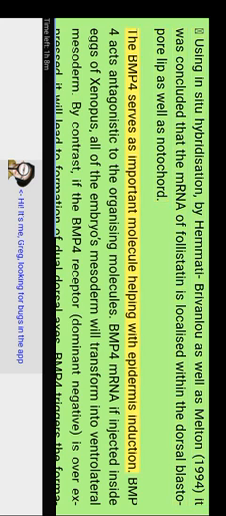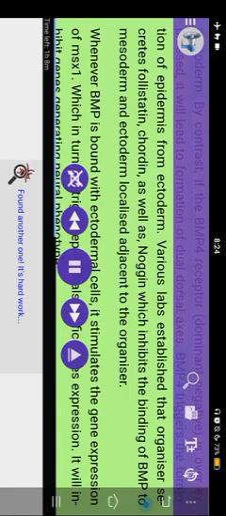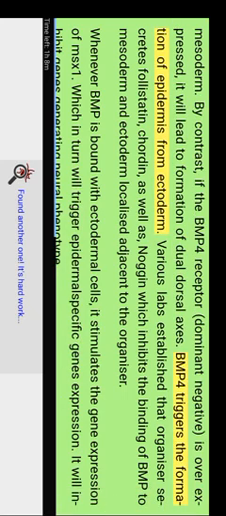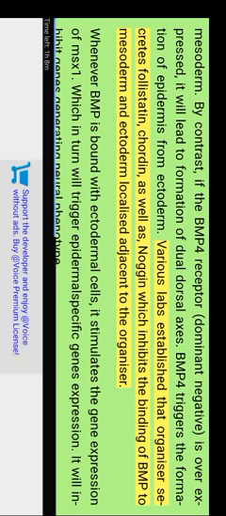BMP4 serves as an important molecule helping with epidermis induction. BMP4 acts antagonistic to the organizing molecules. If BMP4 mRNA is injected inside eggs of Xenopus, all of the embryo's mesoderm will transform into ventrolateral mesoderm. By contrast, if the BMP4 receptor dominant negative is overexpressed, it will lead to formation of dual dorsal axes. BMP4 triggers the formation of epidermis from ectoderm. Various labs established that the organizer secretes follistatin, chordin, as well as noggin, which inhibit the binding of BMP to mesoderm and ectoderm localized adjacent to the organizer.